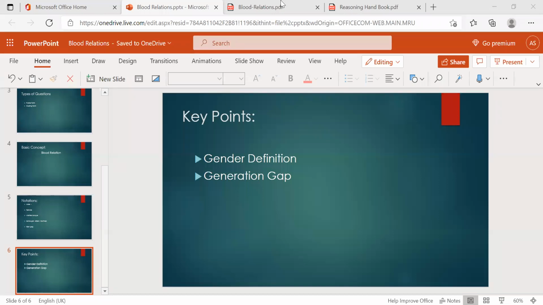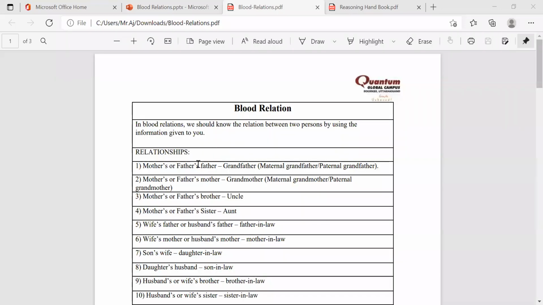And yesterday we saw a few relations, right? Do you remember? Mother's father and father's father is grandfather. Mother's mother and father's mother is grandmother. Mother's brother is uncle. Mother's and father's sister is aunt. If father's own sister, it means paternal aunt.